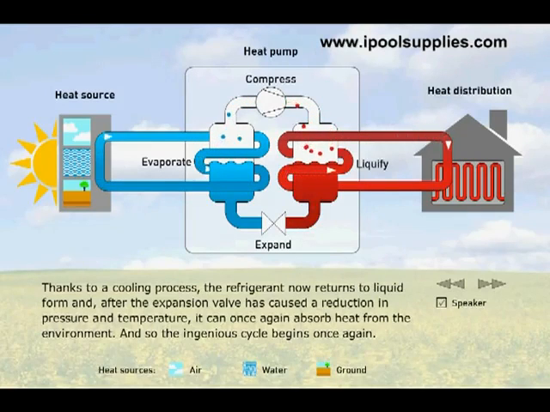Thanks to a cooling process, the refrigerant now returns to liquid form, and, after the expansion valve has caused a reduction in pressure and temperature, it can once again absorb heat from the environment. And so, the ingenious cycle begins once again.